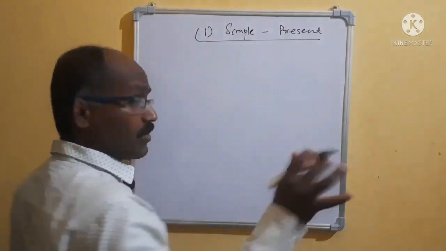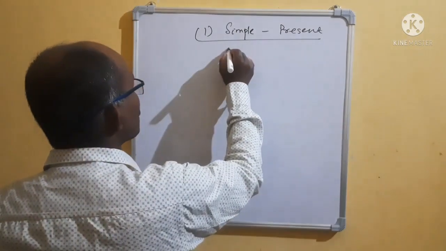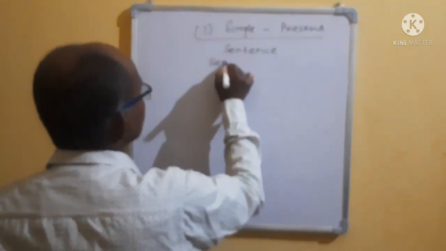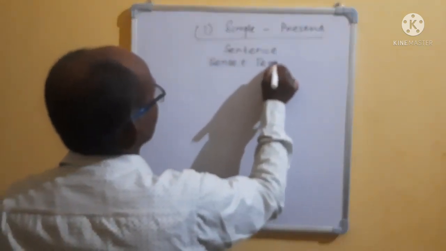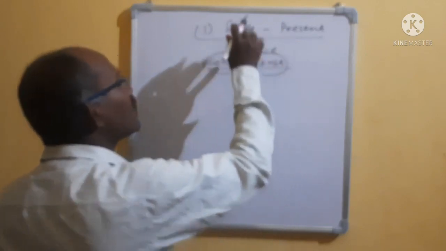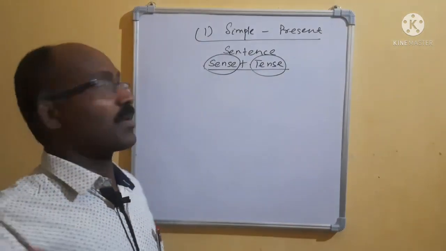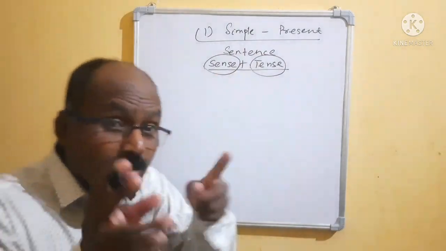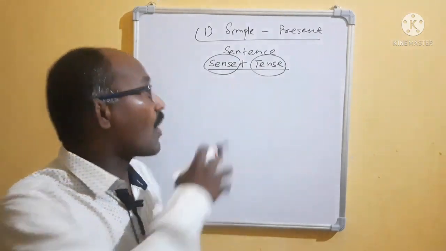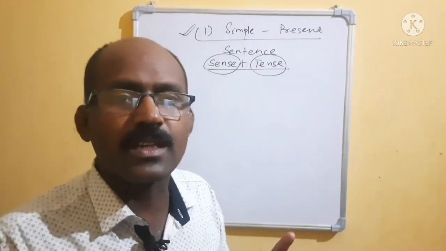I have already told you what a sentence is, and I will not elaborate on it again. Sentence means sense plus tense. Sense means it gives the complete meaning. Tense means it indicates which tense it is, present or past, and it also indicates the time. If we know the sentence, then it will be easy. By catching the sentences, we will go ahead to the simple easily. Who can say how many types of sentence there are?